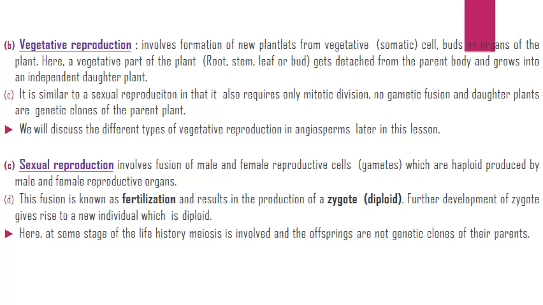Sexual reproduction involves fusion of male and female gametes, which are haploid, produced by male and female reproductive organs. This fusion is known as fertilization and results in the production of a zygote. Further development of the zygote gives rise to a new individual, which is diploid. Here, at some stage of the life history, meiosis is involved and the offspring are not genetic clones of their parents.